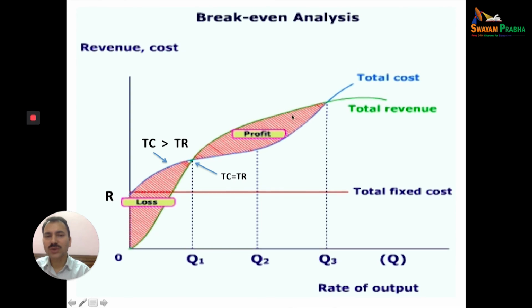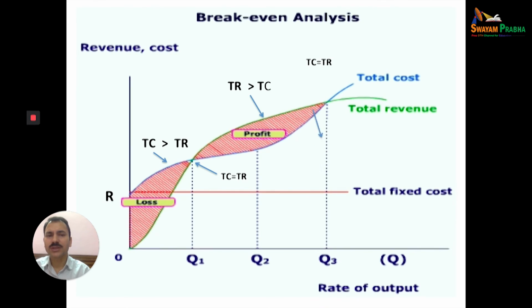When total cost is less than total revenue, then we have the profit. This area shows the profit. It means here is the maximum profit, when the gap between total revenue and total cost is maximum. And here is the maximum quantity, OQ quantity, where the producer will get maximum profit. Here total revenue is more than total cost.